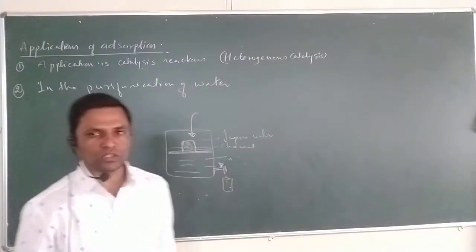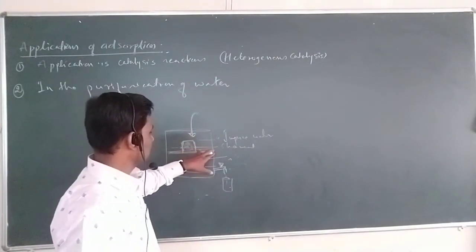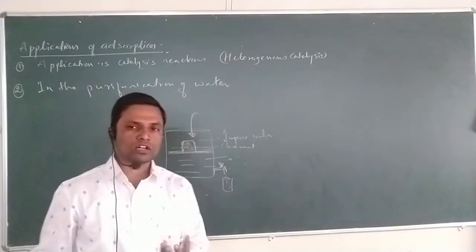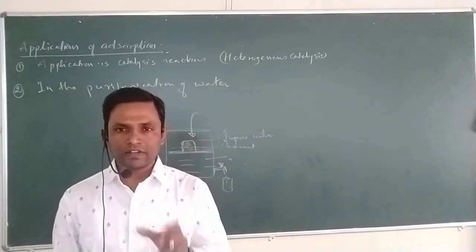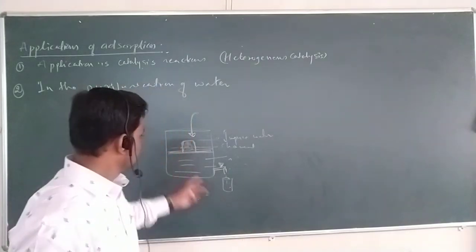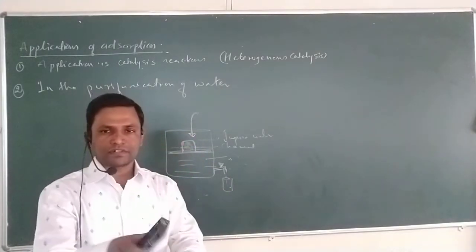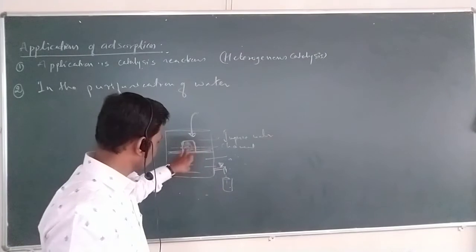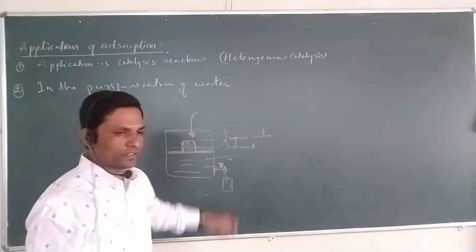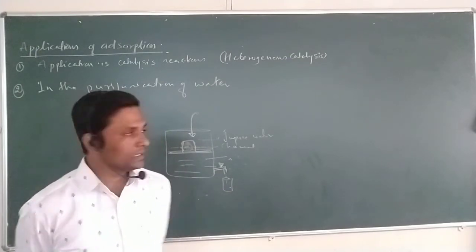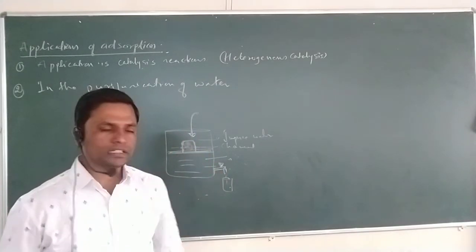Here the impurities from the impure water, any dust particles and any contaminations, are adsorbed by the charcoal. Here the process of adsorption is the application, in which the dust particles and other contaminations are adsorbed on the surface of the charcoal, and the pure water is collected at the bottom of the second chamber. It means adsorption phenomena is used in the purification of water.